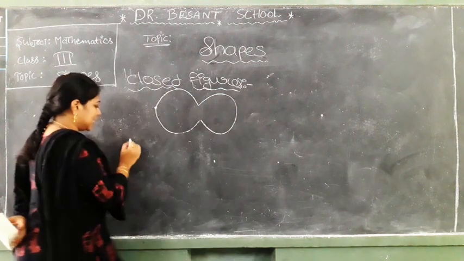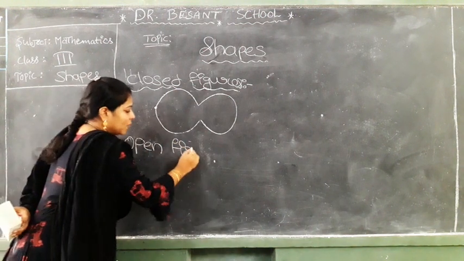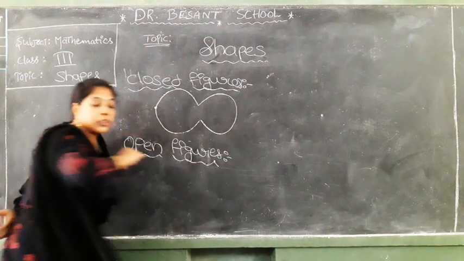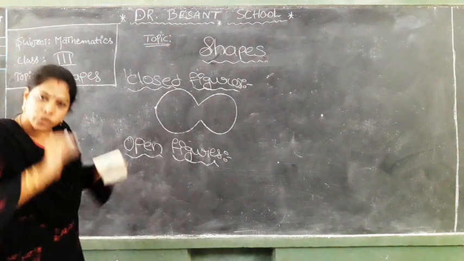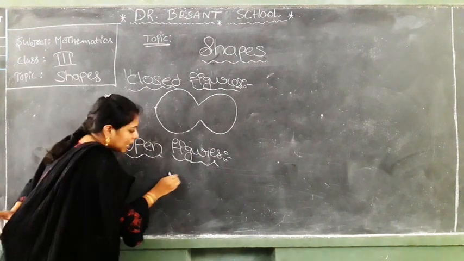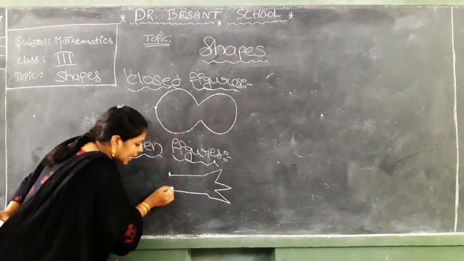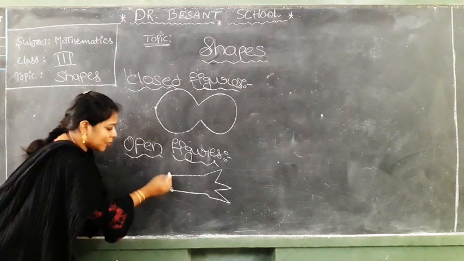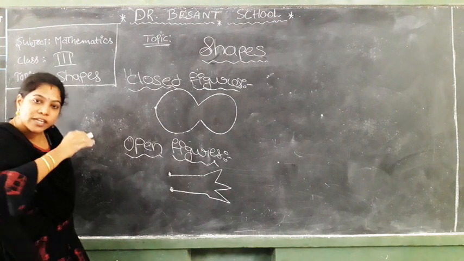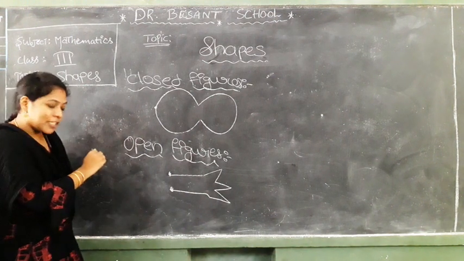Next one, open figures. Open figures means the figures which do not end at the point where they start. For example, observe, I am starting here. I am drawing like this, then like this, and like this, and end at this point. This is the starting point. The figures which do not end at the point where they start are called open figures.